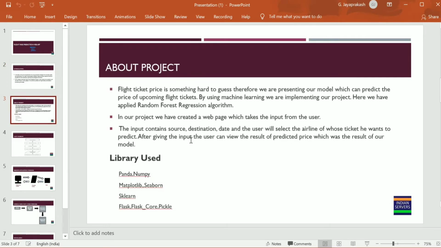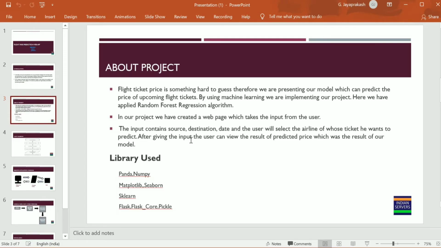Here are the libraries we have used to develop the project: Pandas, NumPy, Matplotlib, Seaborn, Scikit-learn, Flask and Pickle. The Matplotlib and Seaborn libraries are used to visualize the data in different ways, Scikit-learn is used to predict the data, and Flask is used to develop the website.